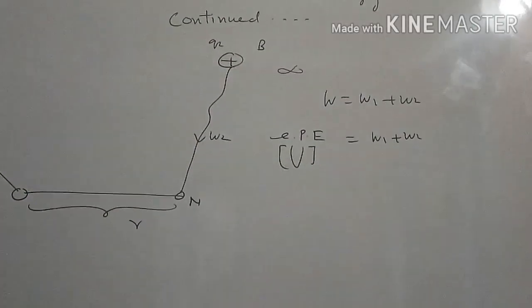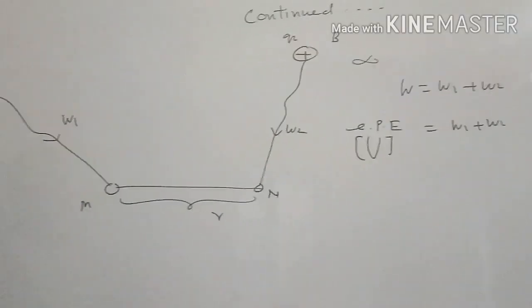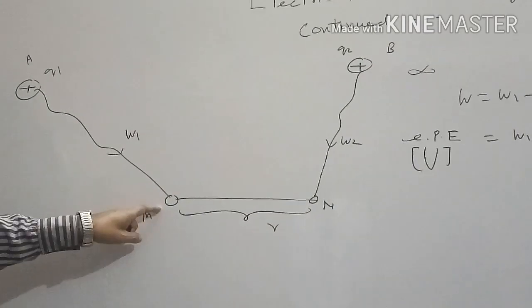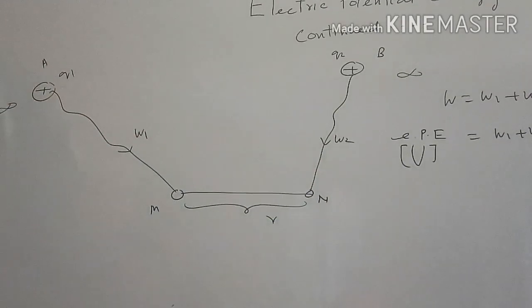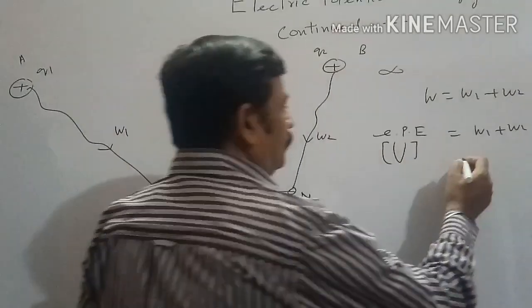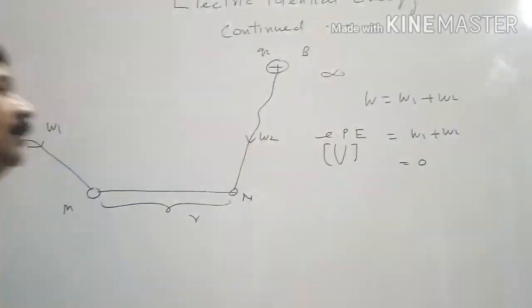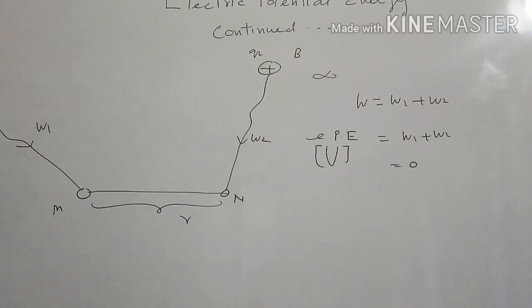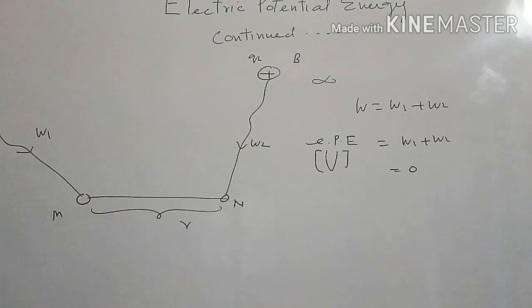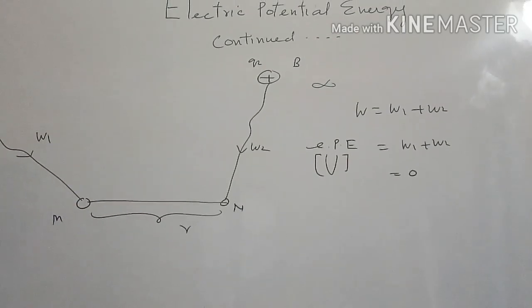Now, when charged body of charge Q1 is shifted from infinity to point M, as no electric field is present here by any other source, the work done will be 0, because work will be done only when charge is shifted in an electric field region, and at M there is no field in the beginning.